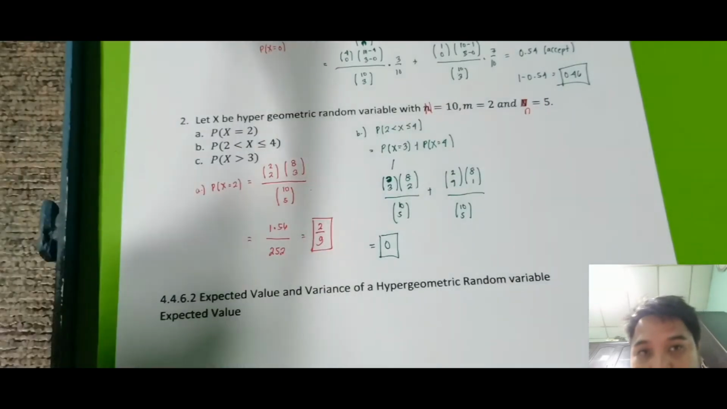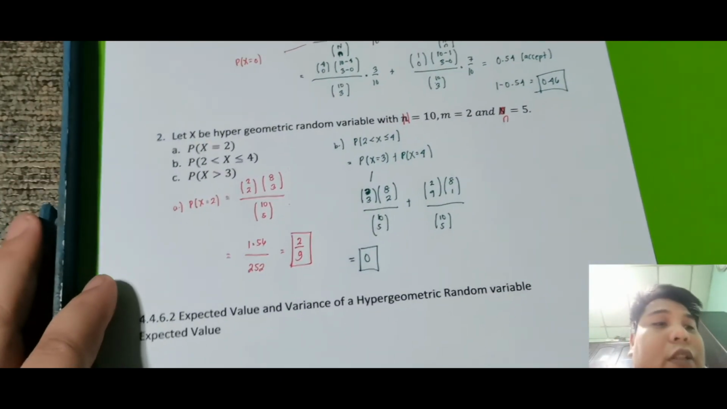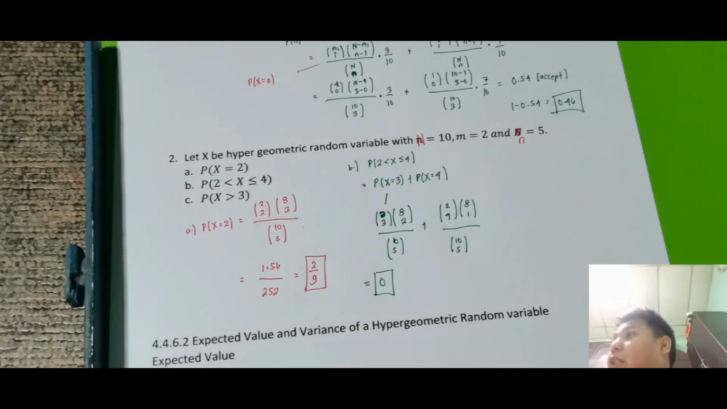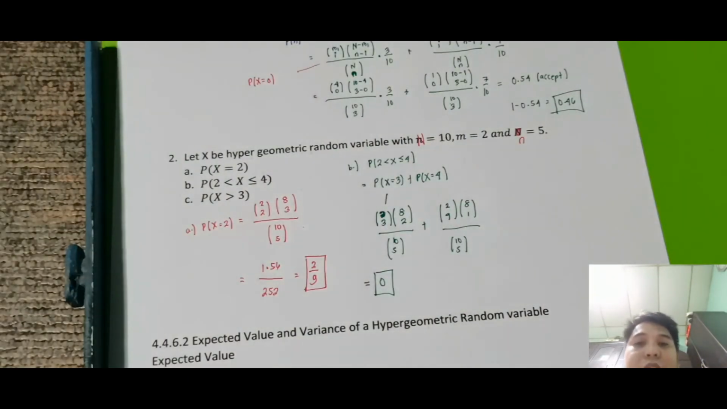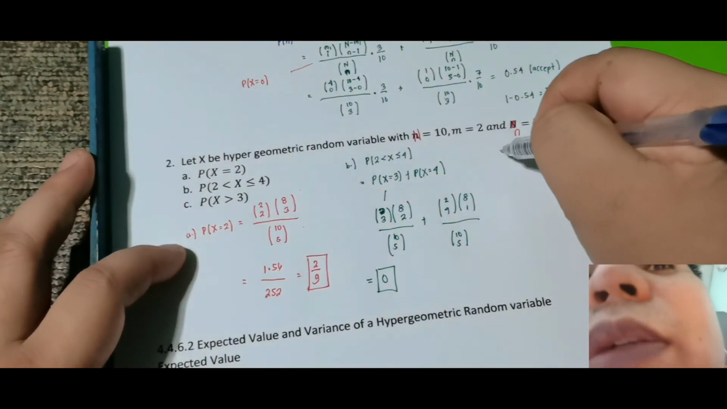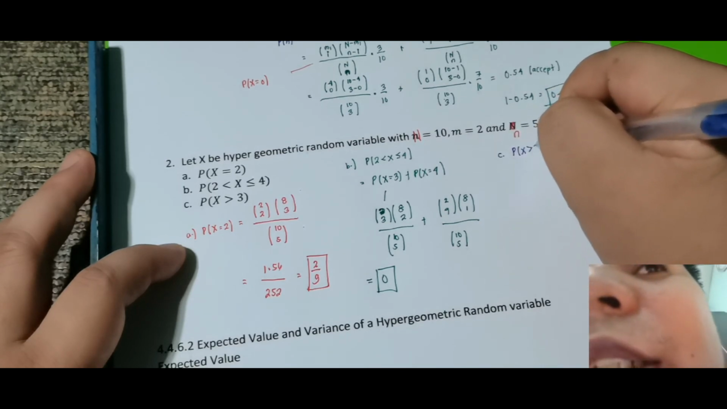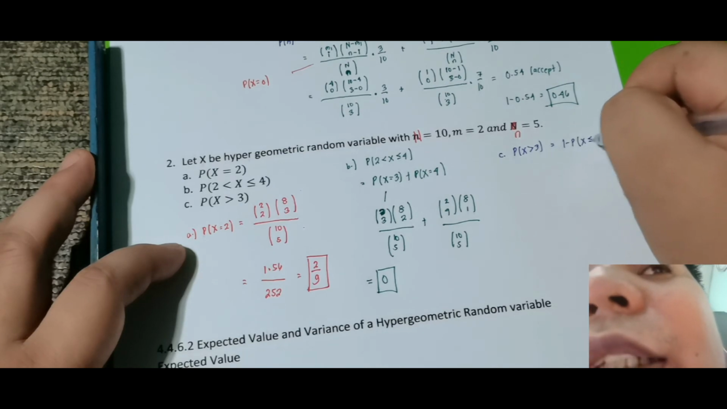Okay, then lastly, probability of x is greater than or equal to 3. So, I guess ito medyo possible to. Kasi, saan ba nag-i-start ang isang hypergeometric? Ang nag-i-start ng isang hypergeometric is sa 0. So, iti-check pa natin kung tatama siya sa 0. So, for letter C, compute na natin, no? The probability of x is greater than 3 is just simply 1 minus the probability of x is less than or equal to 3.